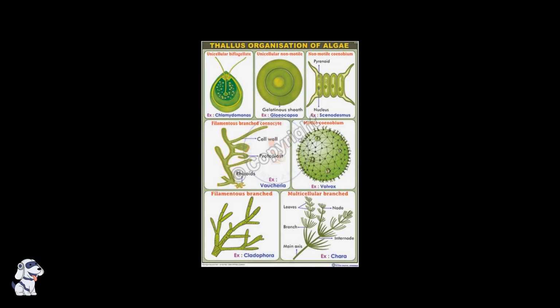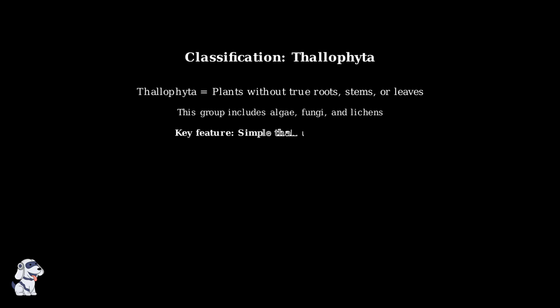Let's look at some examples of different algae and their thallus organization. This chart shows various types of algae, from simple single-celled forms to more complex structures. Algae are classified under Thallophyta, which is a group of plants that lack true roots, stems, or leaves. This group includes algae, fungi, and lichens, all sharing the key feature of having a simple thallus body structure.